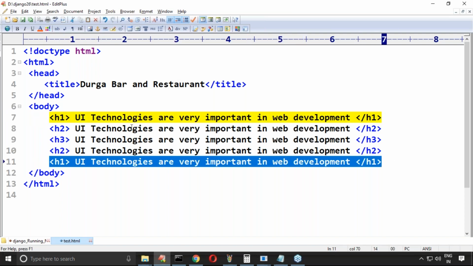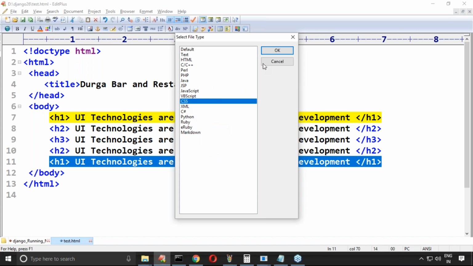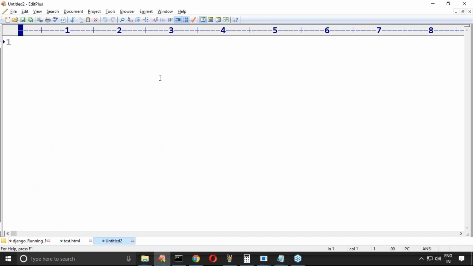So let me define styling for the h1 tag. I want to define, sir. What I will do is go for another page, something like, here CSS. Okay, it's a normal text file only, but .css we are going to take. I'm taking the h1 tag. Inside, for h1, the style I want to define is text color, something like red.